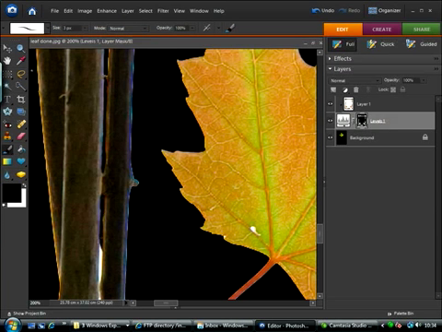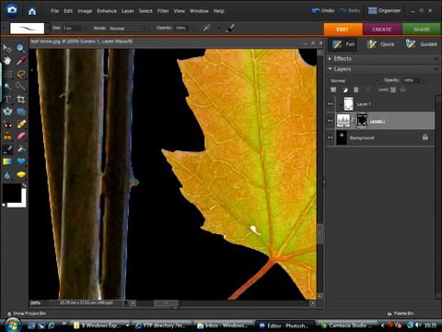And for it to look like that, we really need to get rid of every vestige of the original white background. You can see this is very easily done. Remember, I'm actually painting onto the layer mask here and not onto the image itself.